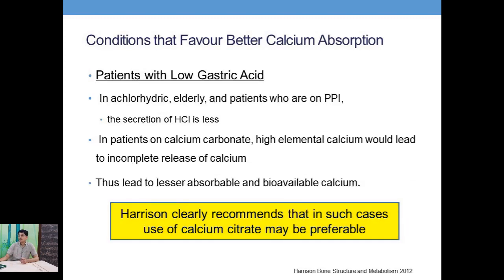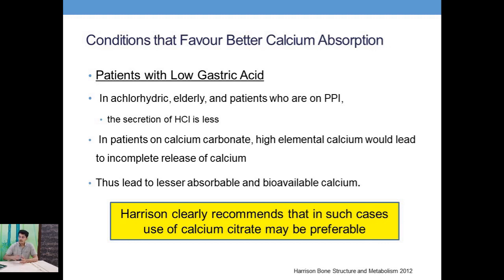So in patients with low gastric acid, like elderly patients and patients on PPI, in whom secretion of gastric acid is less, it is preferable to give calcium citrate instead of calcium carbonate, because calcium carbonate leads to lesser bioabsorbable and bioavailable calcium.